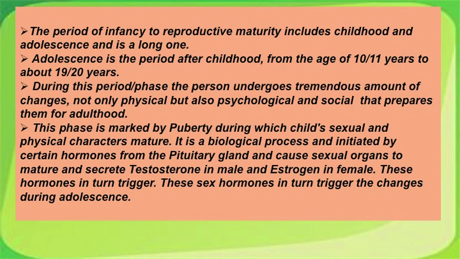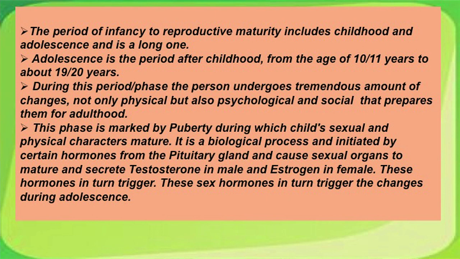This development from childhood to reproductively matured stage is a slow and long one. When do humans attain reproductive maturity? We will answer these questions gradually. The period of infancy to reproductive maturity, including childhood, is a long one. Adolescence is the period after childhood, from the age of say 10 to 11 years to about 19 to 20 years. During this phase, the person attains tremendous changes, not only physical but also psychological and social, that prepare them for adulthood.